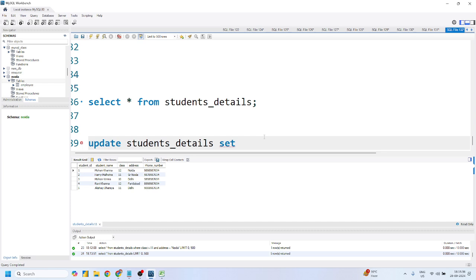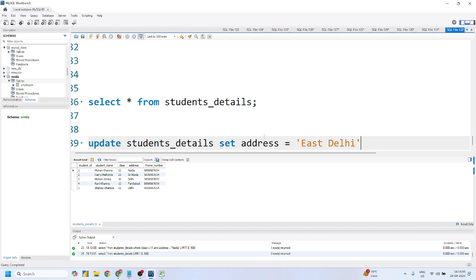So I'll simply give UPDATE student_details, which is the table name. I want to SET address equal to East Delhi. So set address is equal to East Delhi, right? East Delhi. If I just simply run this, what could be the issue?